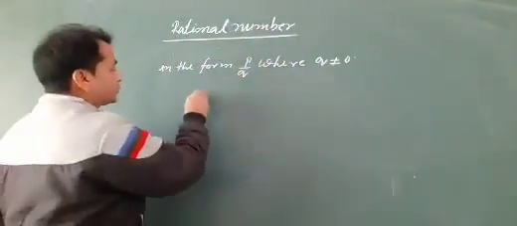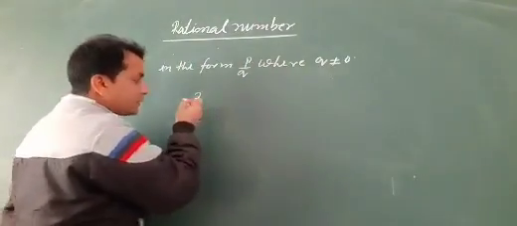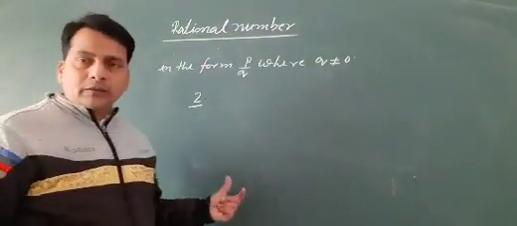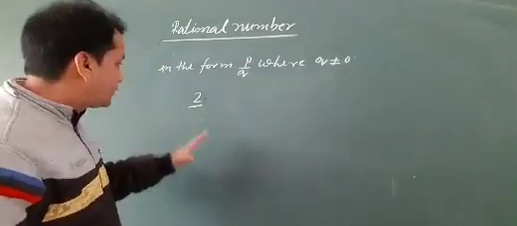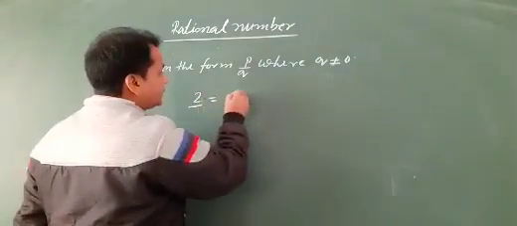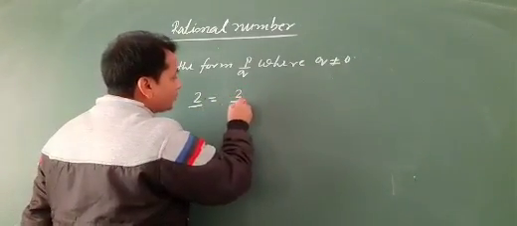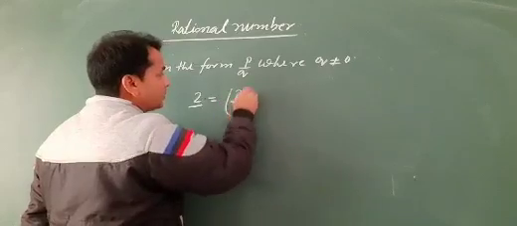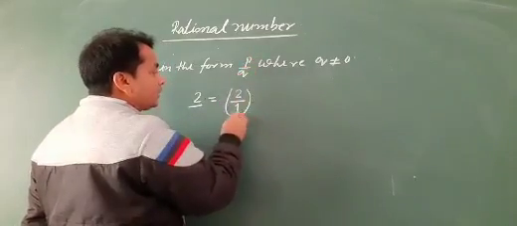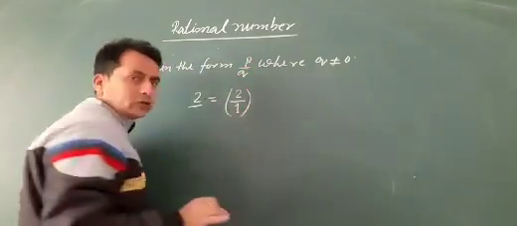For example, suppose 2 is a rational number, because we can write 2 in the form 2 by 1. So it satisfies p by q, where q is not equal to 0.